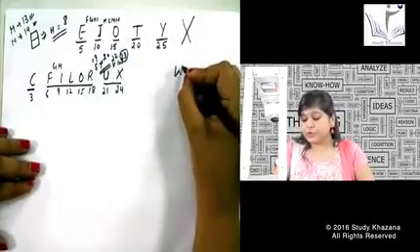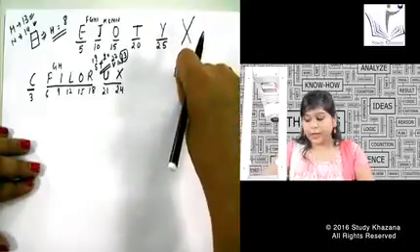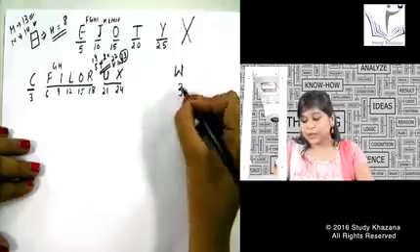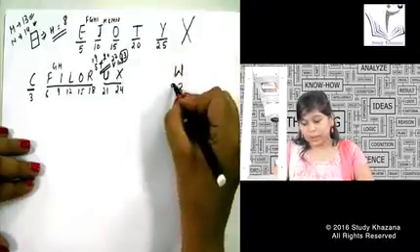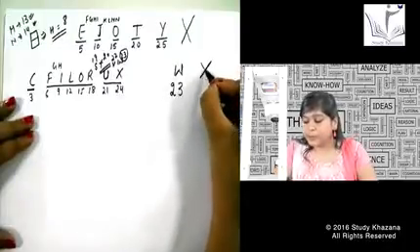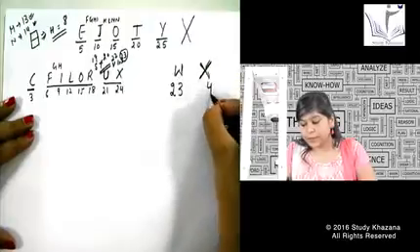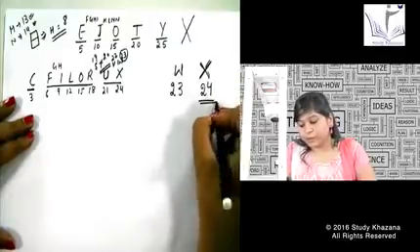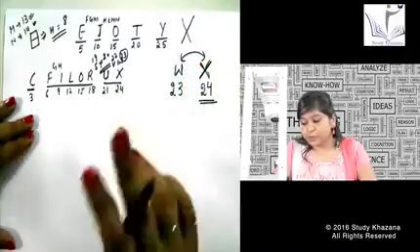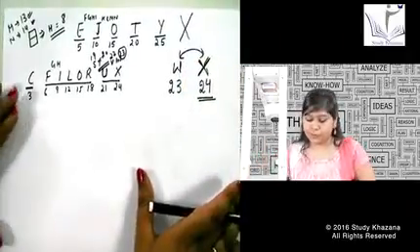I hope you remember the position of W. W we have written like this. W is a 3 if I write it in the form of this. So if I write down W as this, it makes 3 and I know obviously it will be 23. X, I told you, X has 4 parts, this and this. 4 parts are there of X, so it makes a number 4 and obviously it will be 24. So no confusion between W and X. W is 23, X is 24 because X has 4 parts.